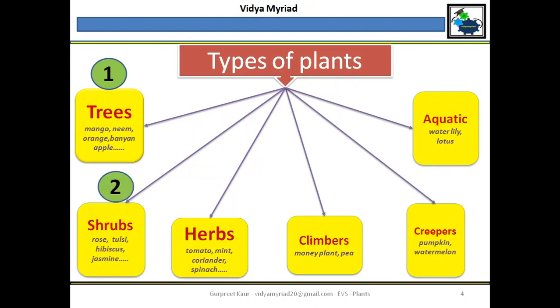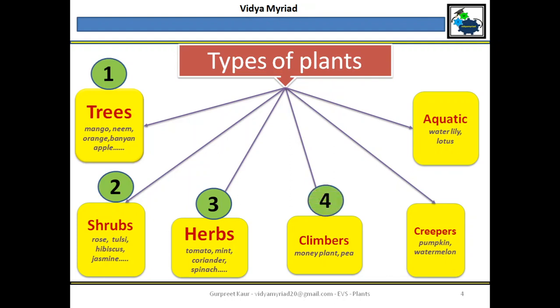Next, shrubs. So various types of shrubs like rose, which has a beautiful flower. Tulsi is there, that is also treated as a shrub. Hibiscus, jasmine, so those are shorter than the trees and they are bushy, they are hard. Next, herbs, very soft, tender, like tomato, mint, coriander, spinach, all are very soft. They have soft leaves and soft stems.